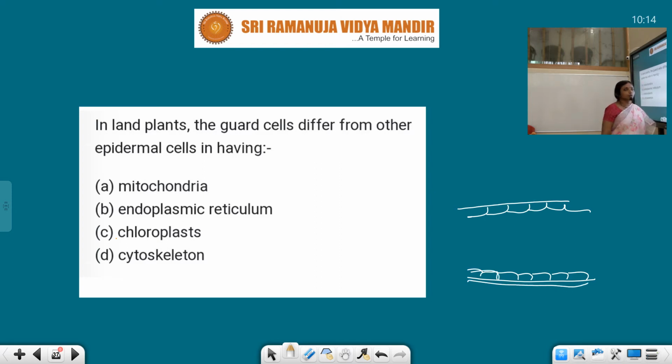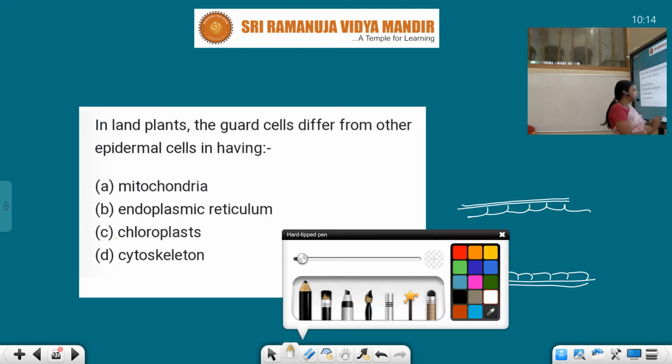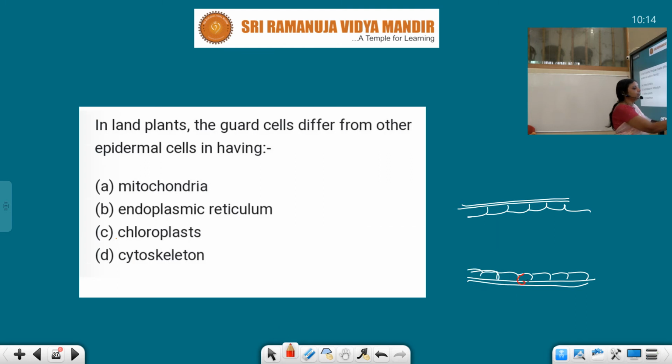Similarly, in monocots both sides have an epidermis. In dicots, more stomata are present in the lower epidermis, but in monocots both epidermises have the same number of stomata.